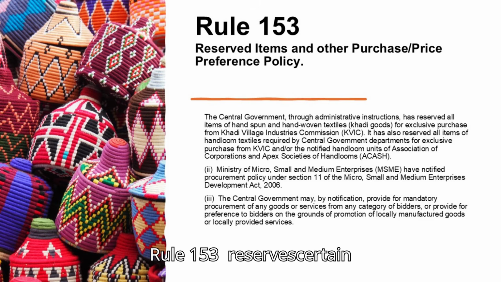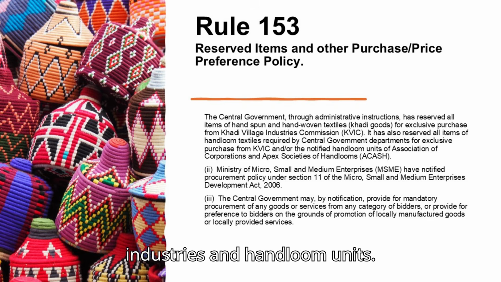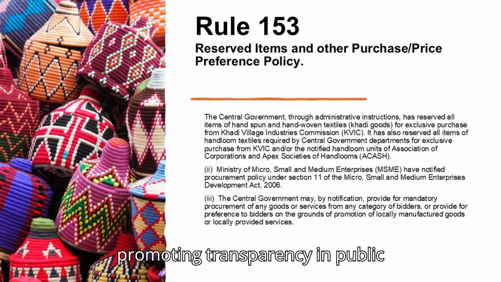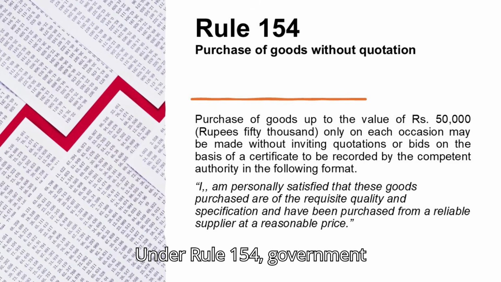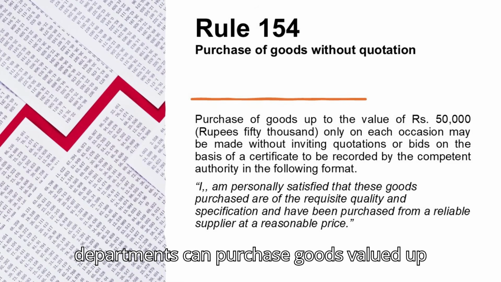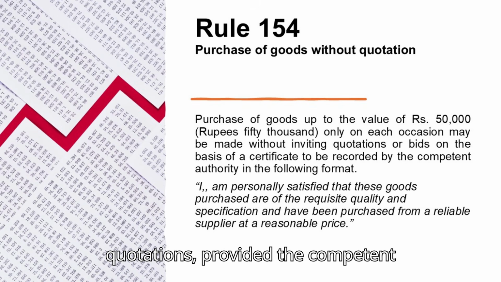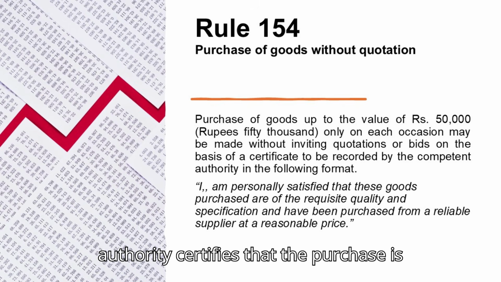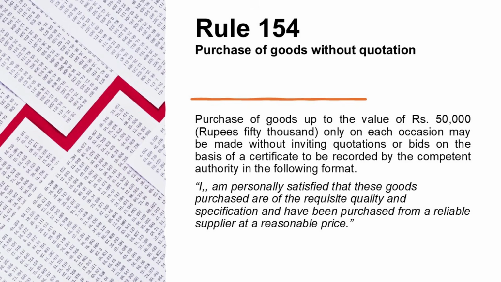Rule 153 reserves certain items, like handspun textiles, for exclusive purchase from Khadi village industries and handloom units. This supports local industries while promoting transparency in public procurement. Under Rule 154, government departments can purchase goods valued up to 50,000 rupees without requiring quotations, provided the competent authority certifies that the purchase is from a reliable source at a reasonable price.